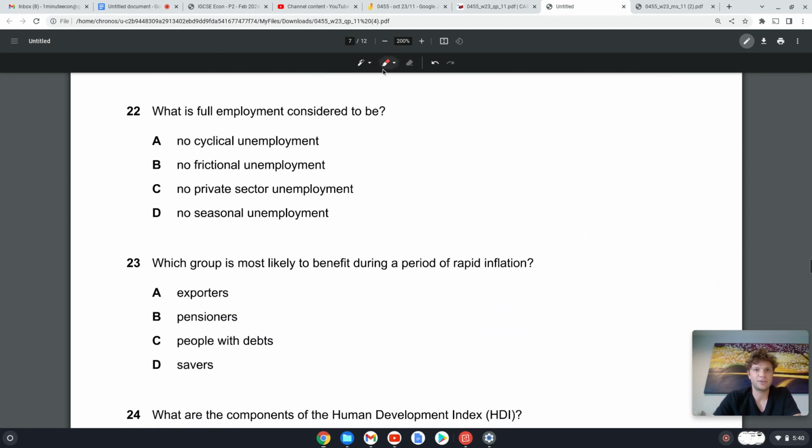Okay, 22. What is full employment considered to be? Full employment is no cyclical unemployment. So cyclical unemployment means when GDP increases, then unemployment will decrease. And then when we go through a recession, GDP decreases, then unemployment will also increase.